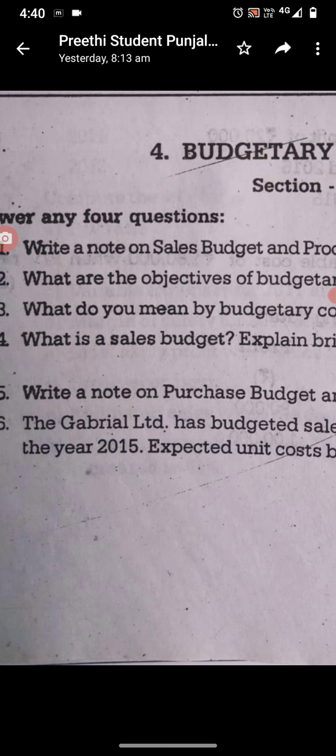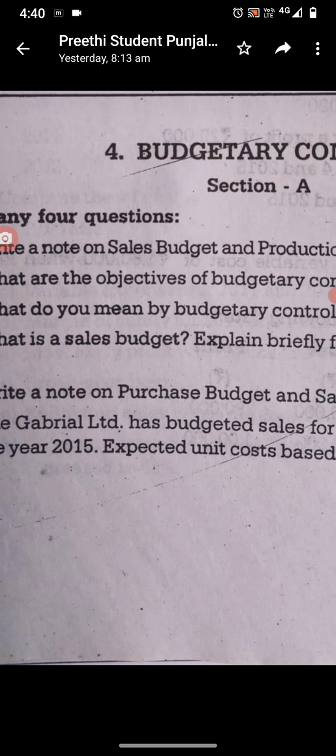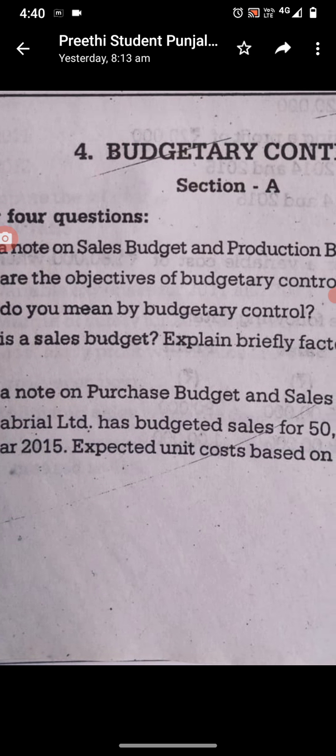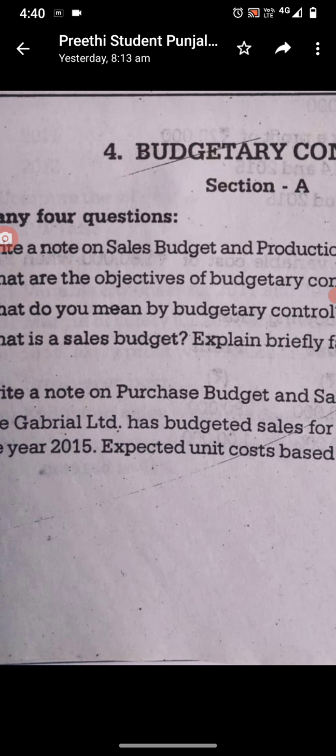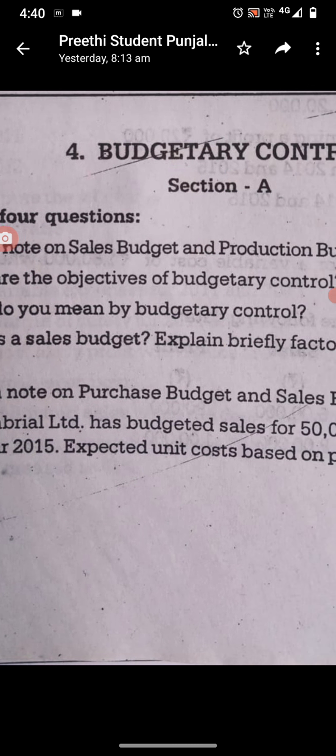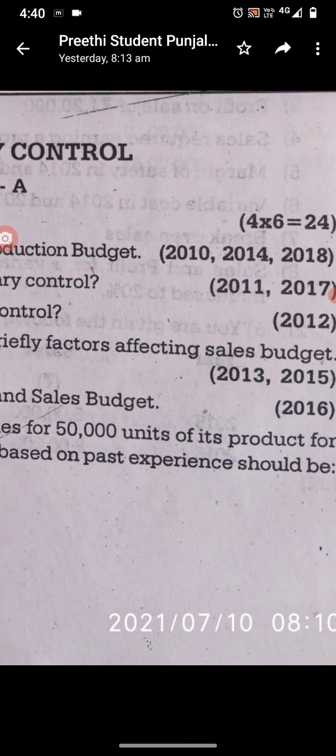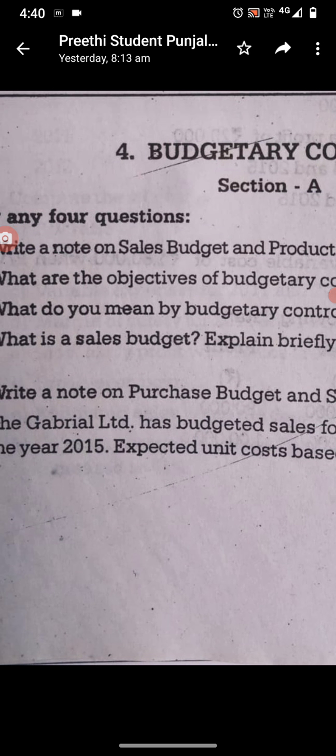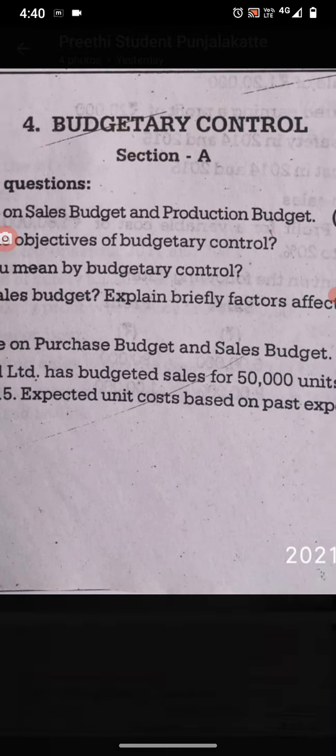For theory questions they have asked sales and production budget, objectives of budgetary control, the meaning of budgetary control, sales budget and factors affecting sales budget, and then purchase budget and sales budget.